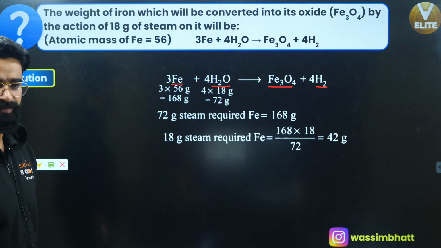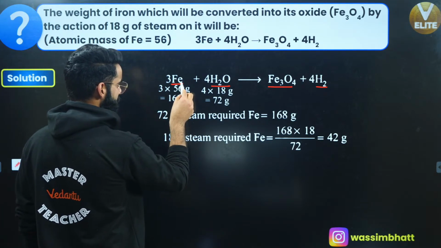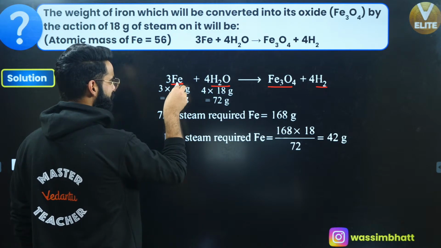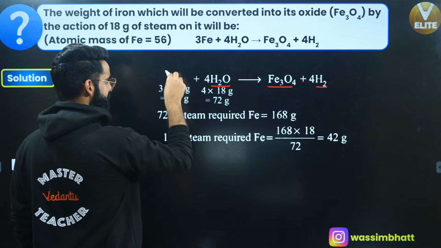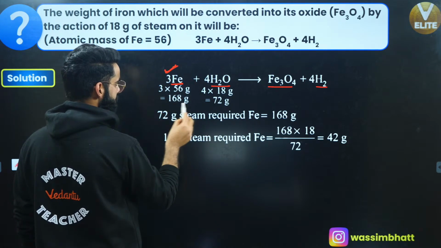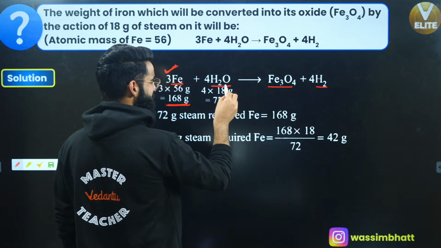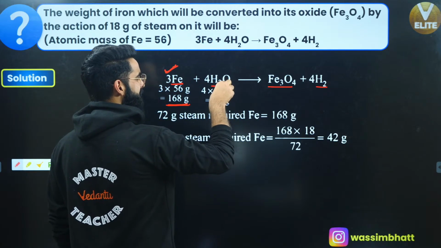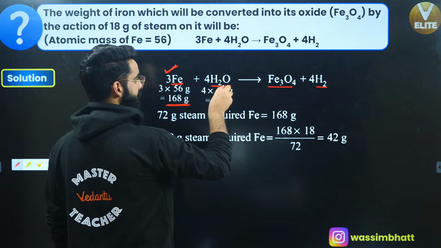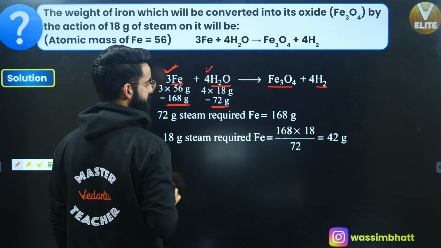Now we'll understand how I will be solving this. First of all, what is the molar mass of iron? 56 grams. That means the mass of 1 mole of iron is 56 grams. But right here I have 3 moles. So what is the mass of 3 moles of iron? 3 multiplied by 56, that's 168 grams. What is the molar mass of water? 18 grams is the mass of 1 mole of water, but I have 4 moles of it. So 18 multiplied by 4 comes out to be 72 grams, correct?